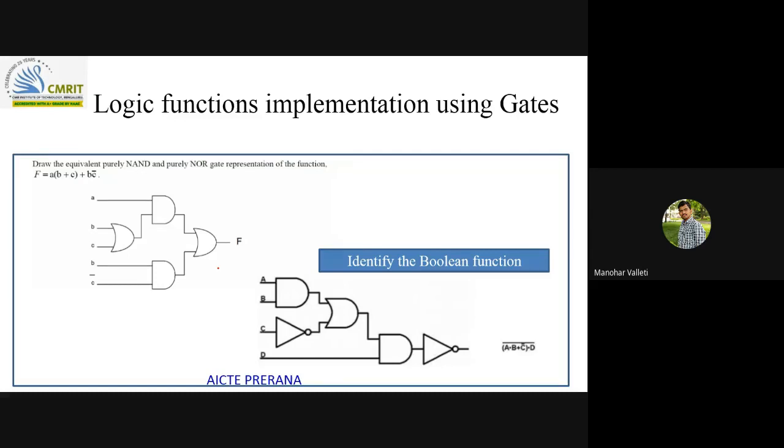Now, the equivalent conversion of AND and OR logic to NAND and NOR. These are more helpful for descriptive questions. I don't think they are that helpful for objective ones, but when deciding the minimum number of gates, these concepts will be helpful. So AND and OR logic can be easily converted to NOR logic. Those things were discussed here.